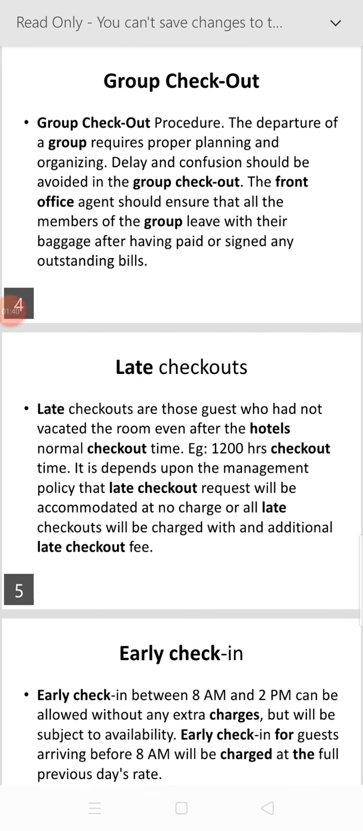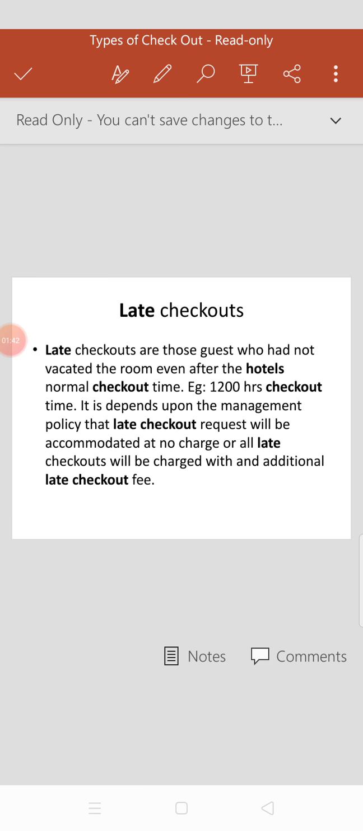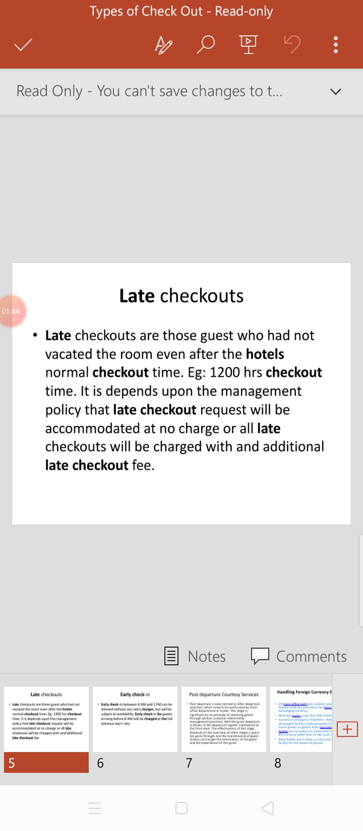Now come to the next topic, that is called late checkout. Late checkout guests are those who do not vacate the room after the hotel's normal checkout time, that is 12 noon. It depends upon the management policy whether late checkout requests will be accommodated with no charges, or all late checkouts will be charged with additional late checkout fees.